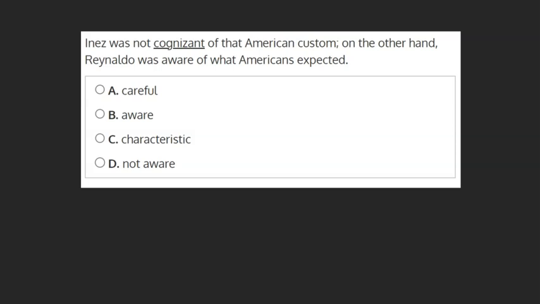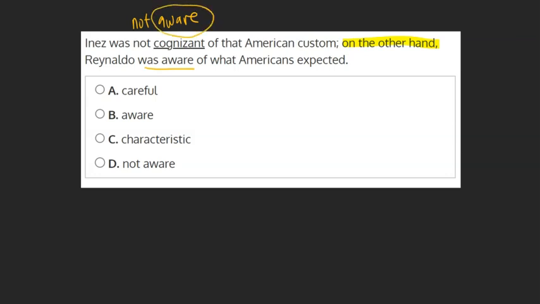Our signal words here are the words "on the other hand," indicating to us that whatever Reynaldo is experiencing, Inez is experiencing the opposite. In this case, Reynaldo was aware of what the Americans expected. Therefore, Inez must not have been aware, and not cognizant must mean not aware. Be careful, though, the sentence is not asking us to define not cognizant, it's asking us to define cognizant. Therefore, we can deduce that cognizant must mean aware.